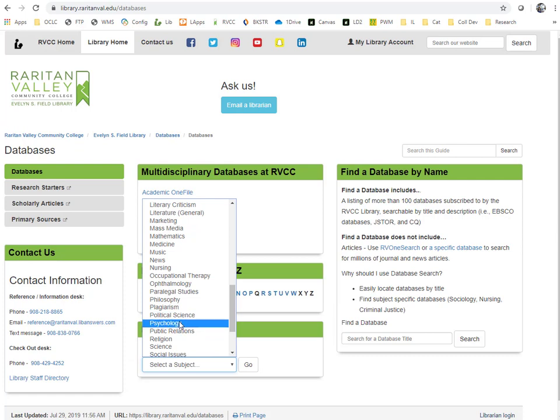If you were researching for a different subject, we would choose that from this list and select a different database. However, many of the search techniques and tools we use today for psychology research can be applied to college-level research for any subject or topic.